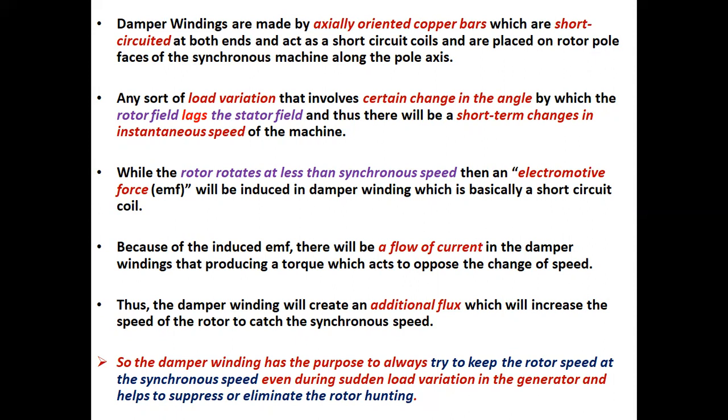Thus, the damper winding will create an additional flux which will increase the speed of the rotor to catch the synchronous speed. So, the damper winding has the purpose to always try to keep the rotor speed at the synchronous speed, even during sudden load variation in the generator, and helps to suppress or eliminate the rotor hunting or rotor oscillation.